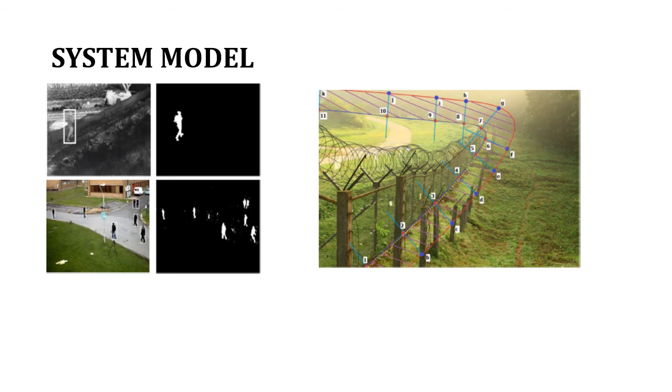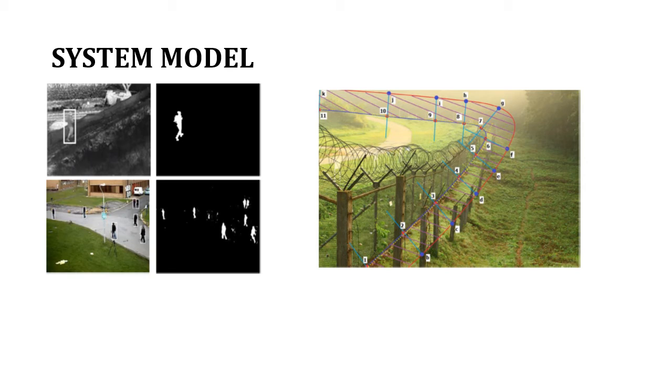So as we can see in the first image, there is an optical camera and there is a thermal camera. In the thermal camera, you can clearly see the person, and in an optical camera, if the conditions are not good enough or the lighting is not good enough, the intruder can be camouflaged and cannot be seen. But with thermal sensors, we can actually know that the intruder is present.